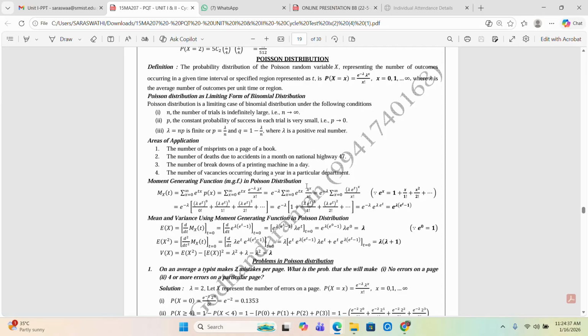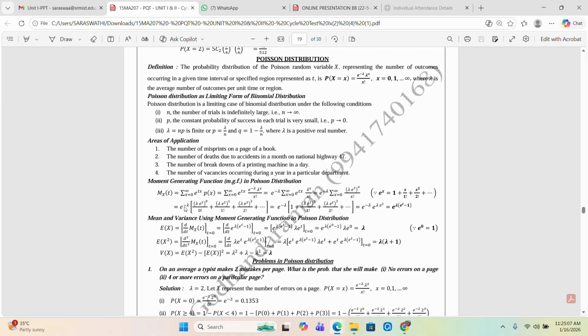By comparing the numerator e^(tx) into λ^x, we write it in the form of (λ e^t)^x. So, (λ e^t)^x by x factorial. We have the formula e^x = 1 + x/1! + x²/2! + etc. Now, this is the form of e^x where x is λ e^t. So we can expand the formula here.